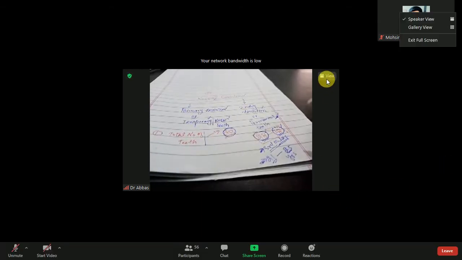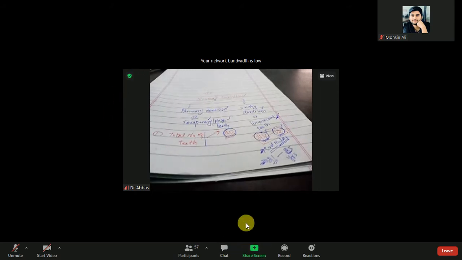Why are they 28 in some cases? Because it depends on the eruption of the third molar, which is also known as the wisdom tooth. The wisdom teeth will erupt at the age of 21 to 25 years. When the third molar erupts, it becomes 32. When the third molar does not erupt, it remains 28. Clear? So permanent teeth can be 28 up to 32 based on the eruption of the third molar or wisdom teeth.